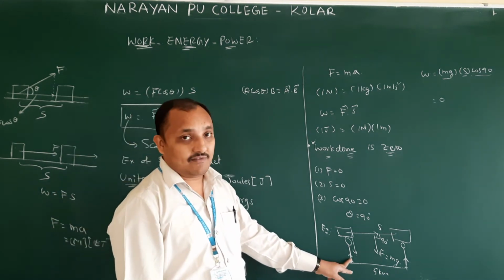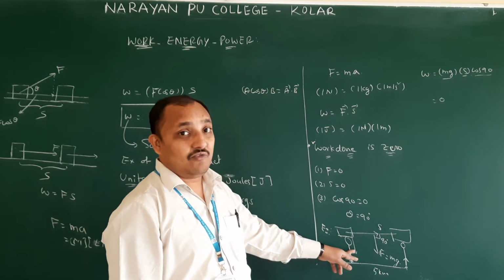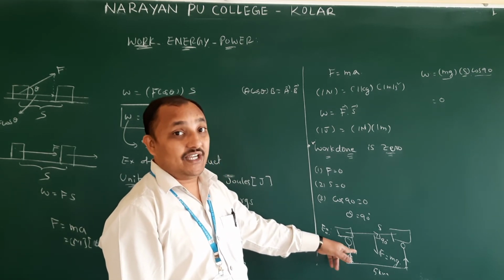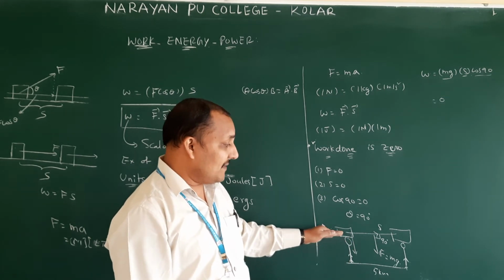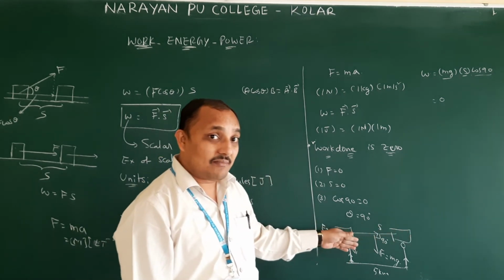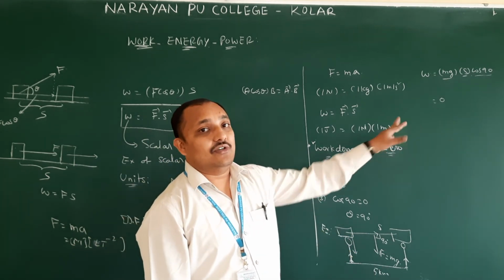But this person did work. We didn't do any work. Our physics says work done is 0. Therefore, I won't give money, means he won't accept. He did work, but work done by gravitational force is 0 because he applied force in this direction. Work done by that person is there, but work done by gravitational force is 0.